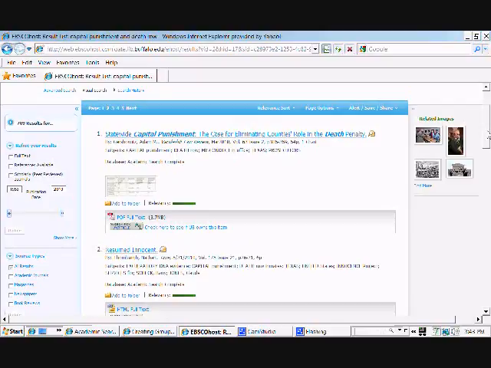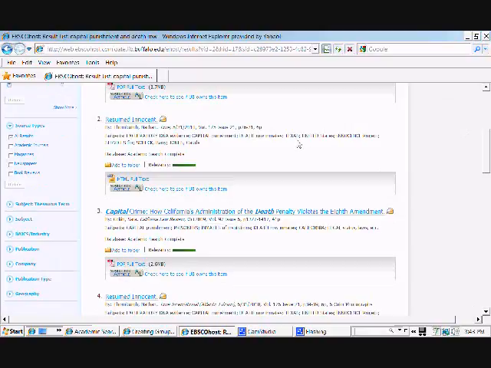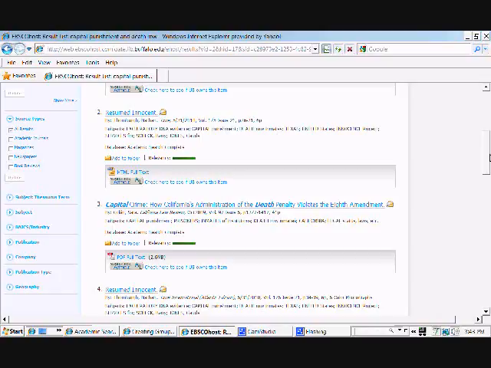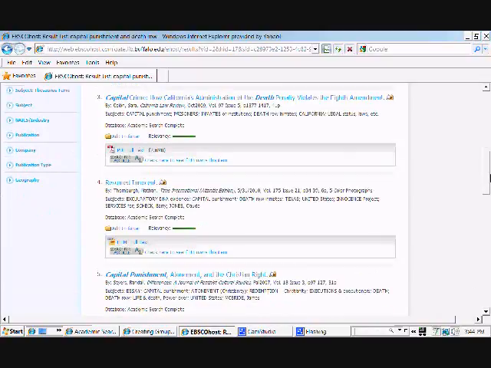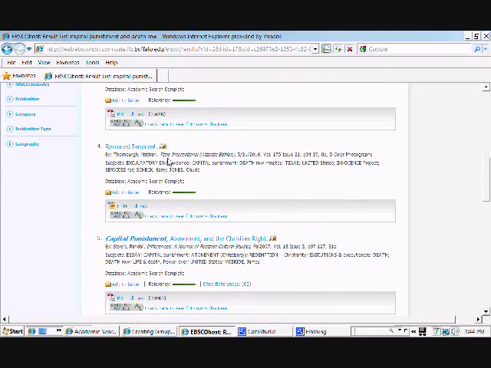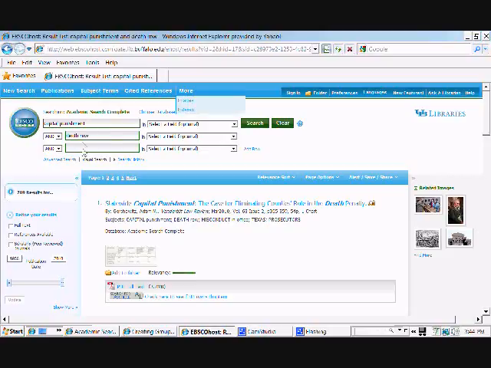Now looking through here, you can also see what your returns are and what ones interest you. Resumed innocent and the Innocence Project, having to do with innocent people being convicted to the death row. But going down, just scanning the subject terms used to describe these documents, I see a few having to do with DNA evidence. What we can do then is combine the terms into one search. Capital punishment, death row, and DNA. This will bring back fewer documents. Right now I have 709 results.